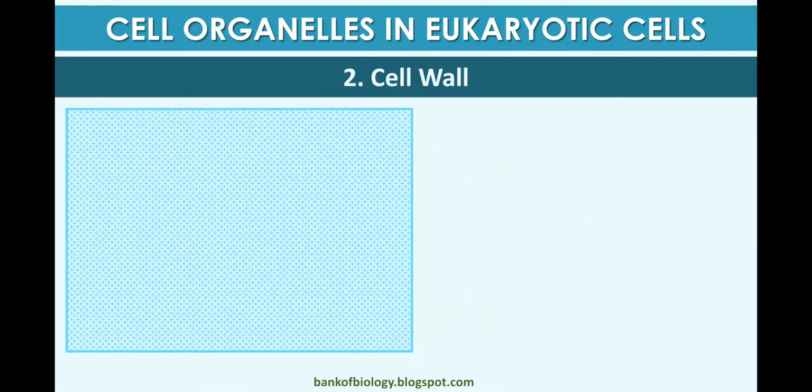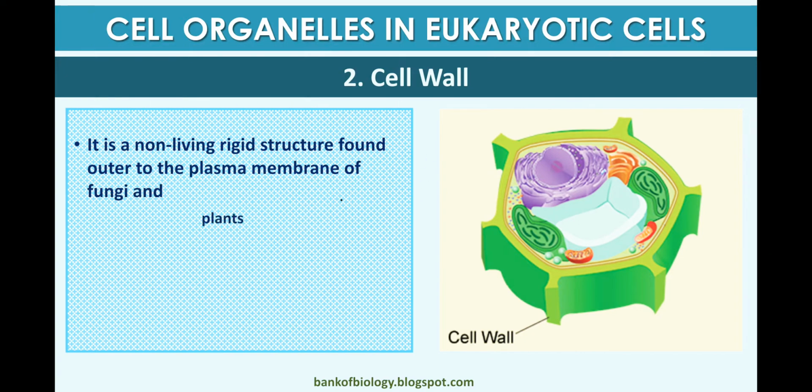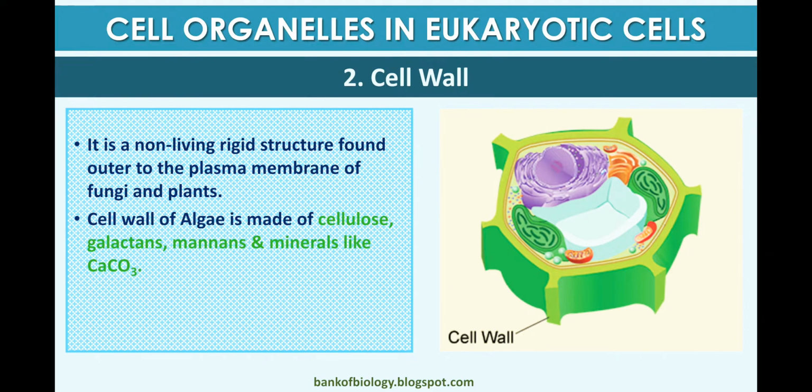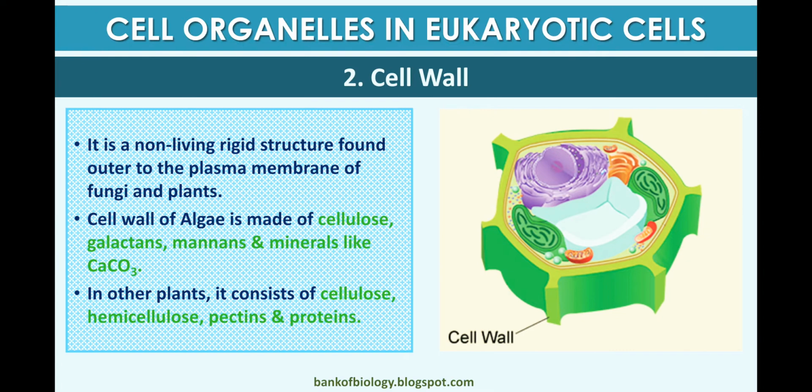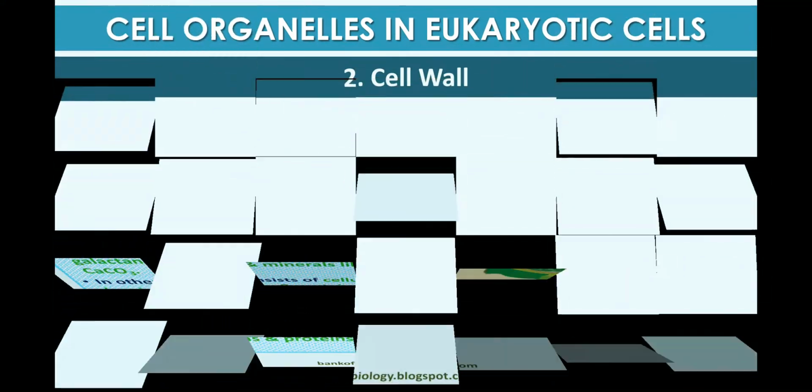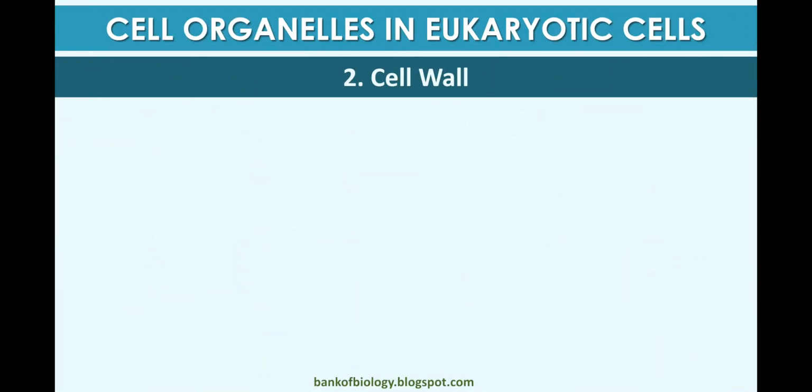Now second is the cell wall. The cell wall is a non-living rigid structure found outside the plasma membrane of fungi and plants. The cell wall of algae is made up of cellulose, galactans, mannans, and minerals like calcium carbonate. In other plants it consists of cellulose, hemicellulose, and proteins. This is the structure of the cell wall.